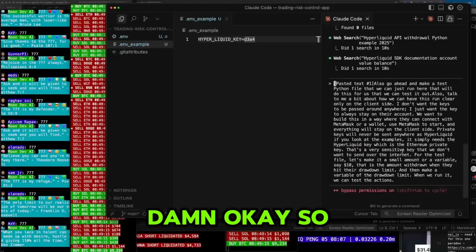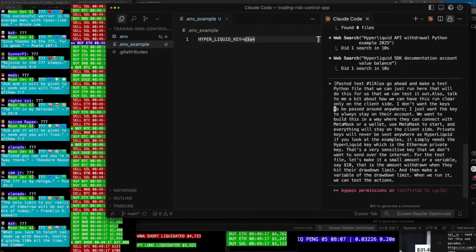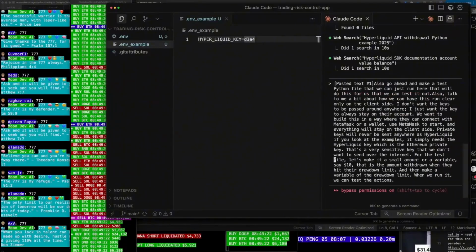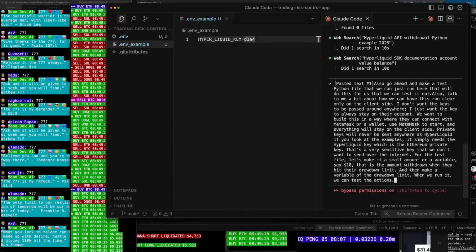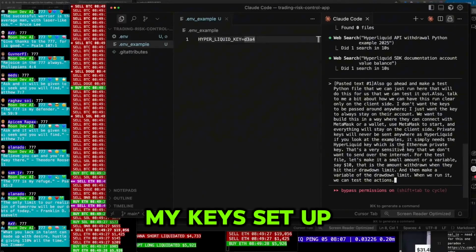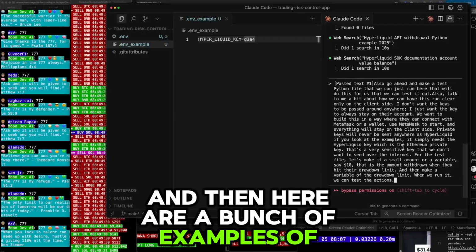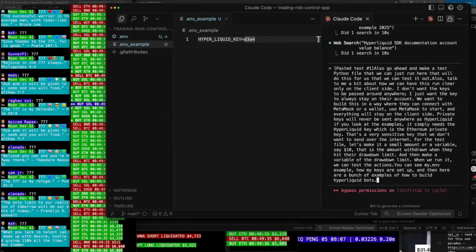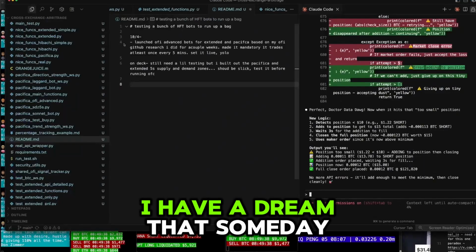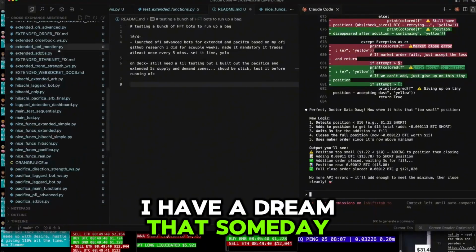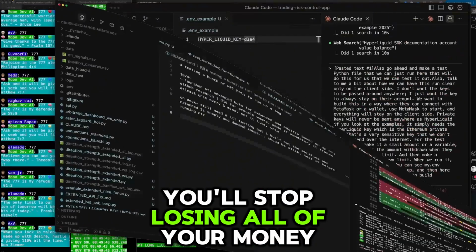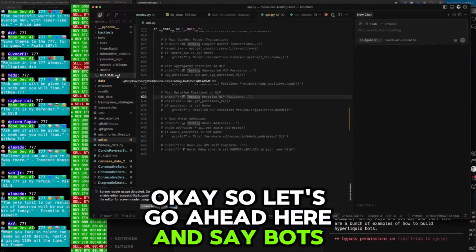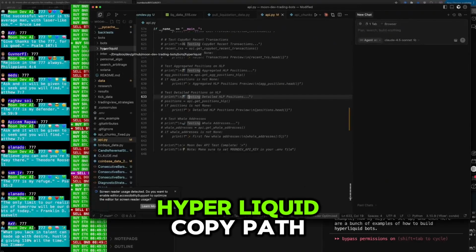Damn. Okay, so you can see my .env example, how my keys are set up, and then here are a bunch of examples of how to build Hyperliquid bots. I have a dream that someday you'll stop losing all of your money because you get on tilt. Okay, so let's go ahead here and say bots Hyperliquid, copy path.